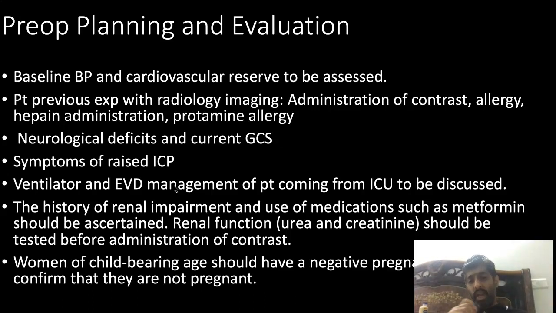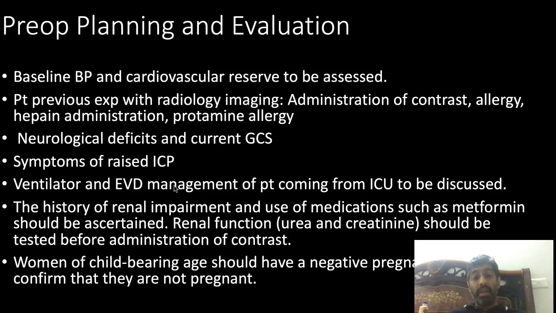Now, one line about EVD management. If the patient is on an EVD, you should, as a neuroanesthetist, know whether you want to open the EVD during the procedure. You have to discuss it with the neurointerventionist. Most of the time the EVDs are clamped during the procedure, but sometimes intraoperatively, when the brain becomes tight or there is a rupture of an aneurysm and the EVD is in situ, it comes in handy and is really helpful in those scenarios.